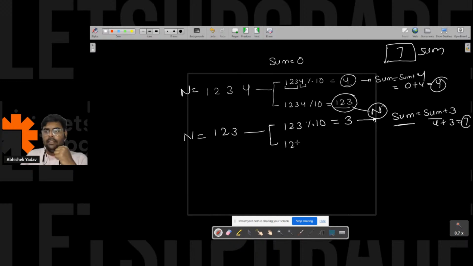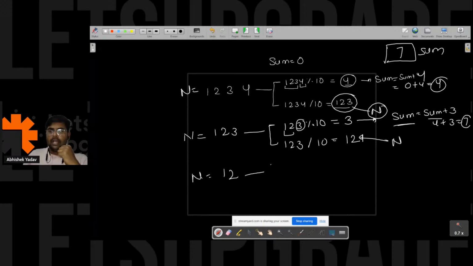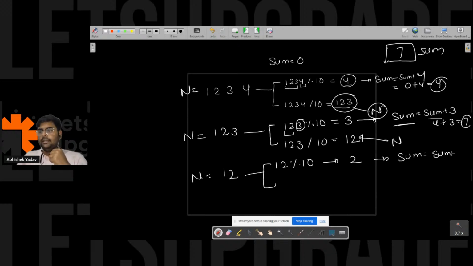And after that, I will take the remaining digit. I have extracted the last digit, now I want the remaining digit. So 1, 2, 3 divided by 10, I will get the remaining digit, that is 12 here, right, everyone? And I will store that 12 again inside n, right? And now again I will do the same thing, that is 12 modulo 10 to get the last digit, that is 2. And what I will do, sum is equal to sum plus 2, right? The value of sum is 7. 7 plus 2 is 9. So I will update the value of sum with 9 here.